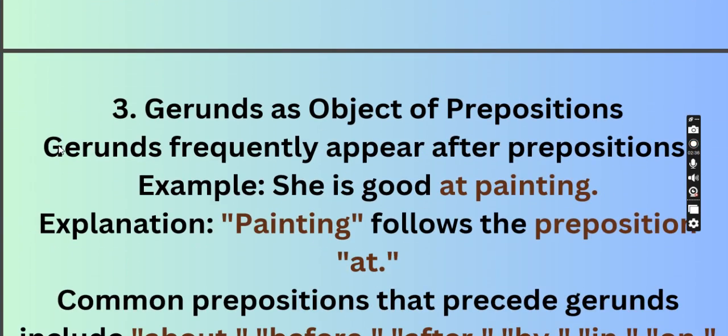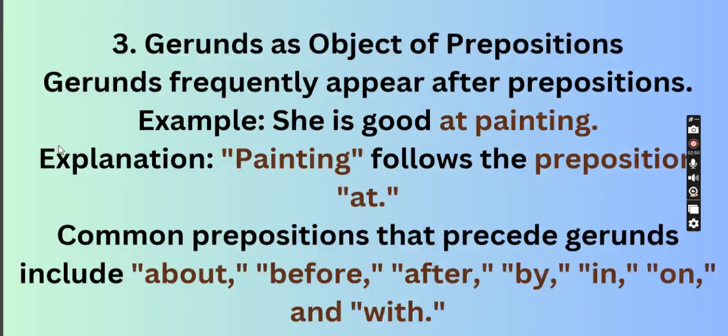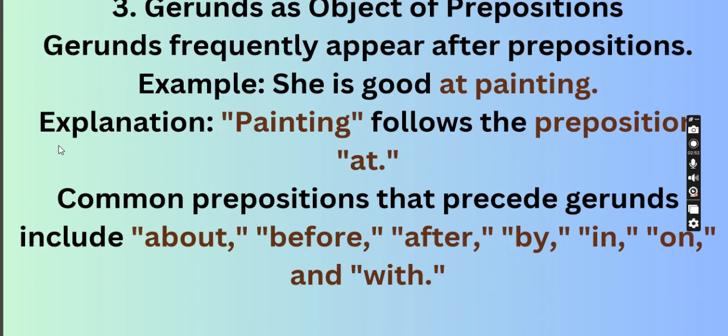Next is gerund as object of prepositions. A gerund frequently appears after a preposition. Prepositions are the words that link a verb and a pronoun. She is good at painting. Painting follows the preposition at. Some common prepositions that precede gerunds include about, before, after, by, in, on, with, etc.